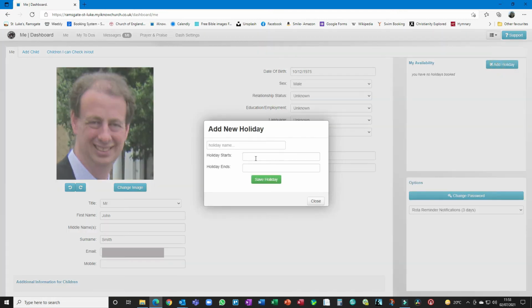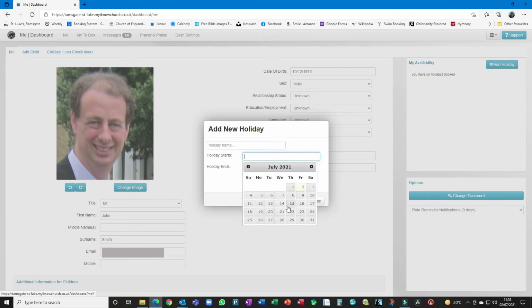This is really useful. So if you're on a team and people want to put you on a rota, if you put your holiday dates in, then they won't be able to put you on a rota when you're on holiday. And for holiday, read any reason you won't be at church. So if you know that every other week you have to go and care for your great aunt or something and you're not around, please put those dates in as well. And that means that we can't put you on a rota for those dates, and that makes organisation in the church much easier. So clearly choose a start date for your holiday.